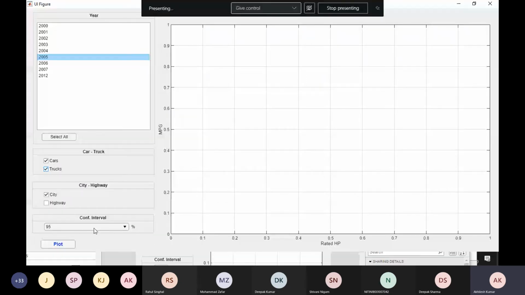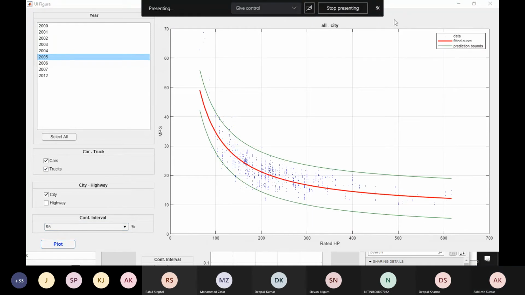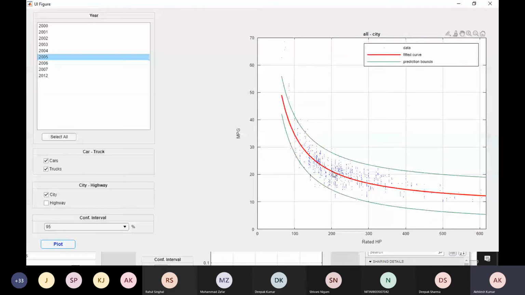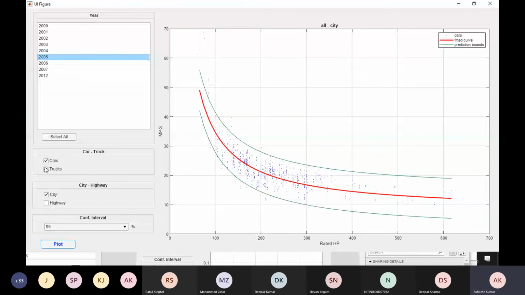Once you select, here you can select the confidence intervals also. I'm going to choose the default 95, and I'm going to click plot here. Perfect. So you see that we got the fitted data for 2005 for car and as well both. On the x-axis we have rated horsepower, on the y-axis we have mileage.